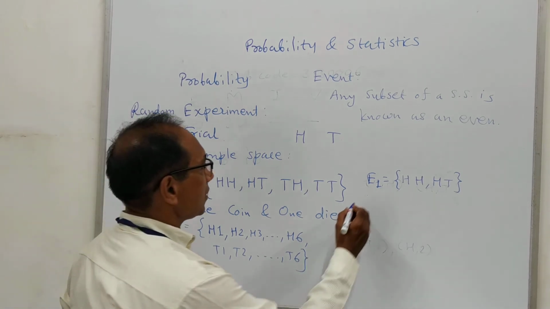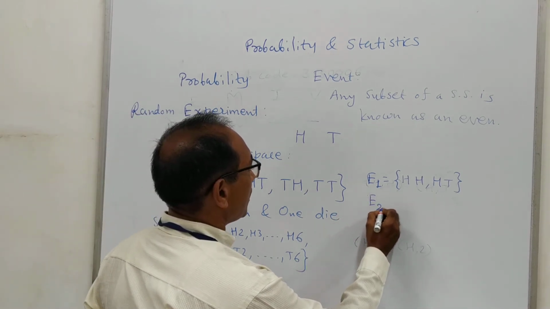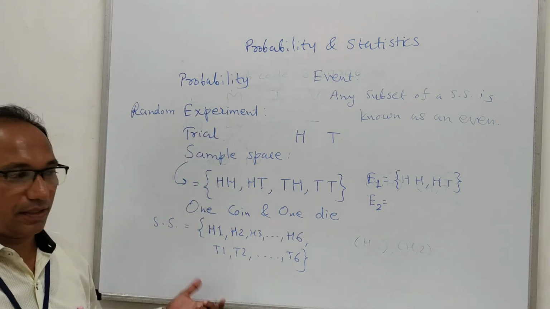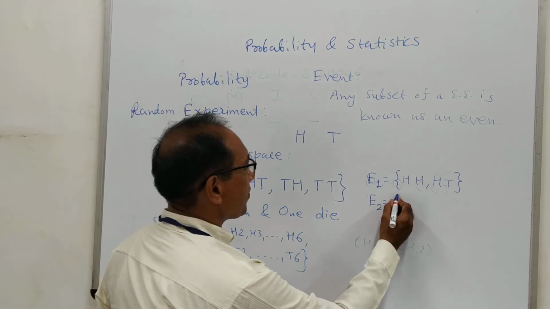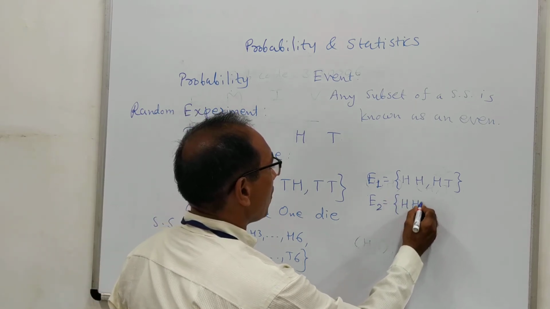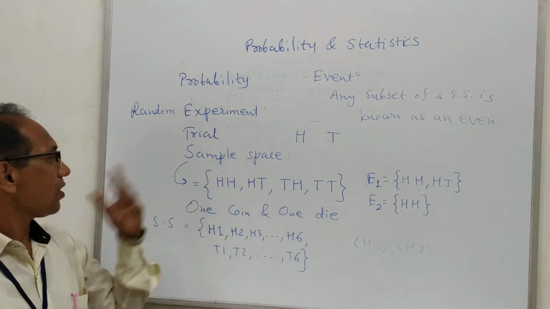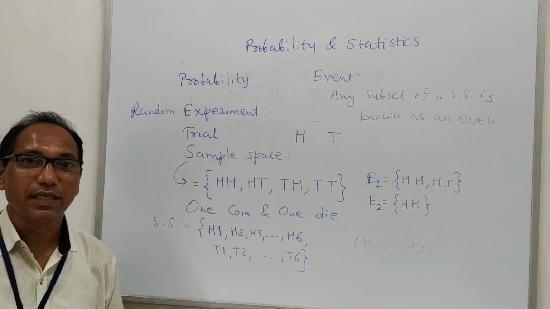Suppose we consider another event. The other event means that head should appear on both the coins. So when head appears on both the coins, we will have only a single element, H, H. This is also a subset of this sample space, you can see.